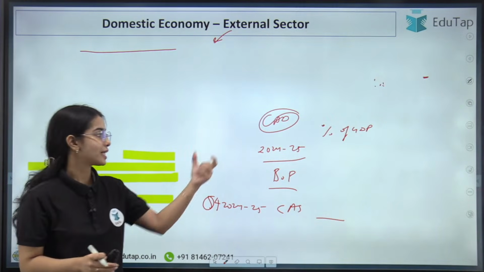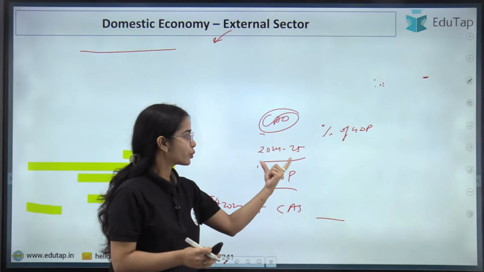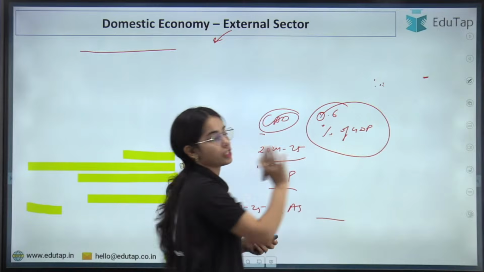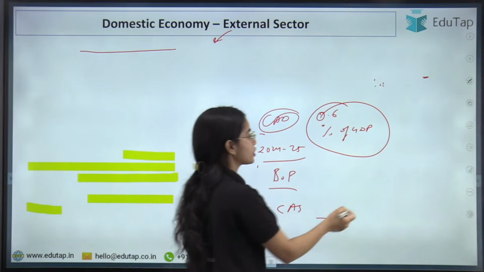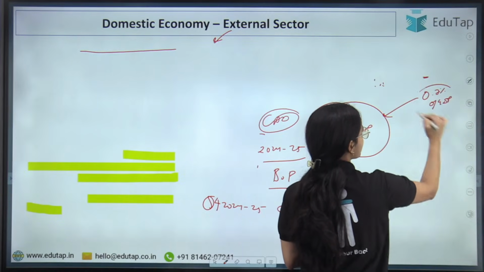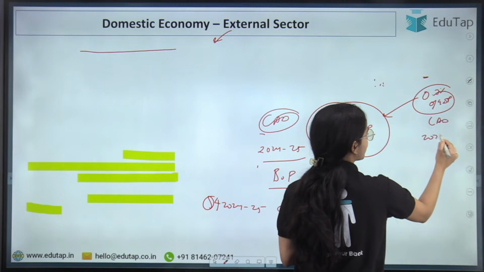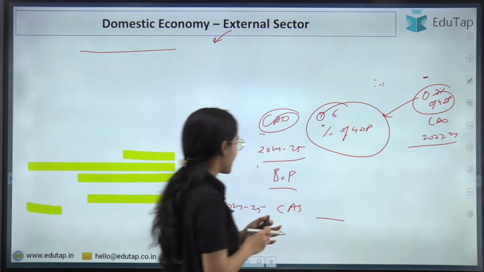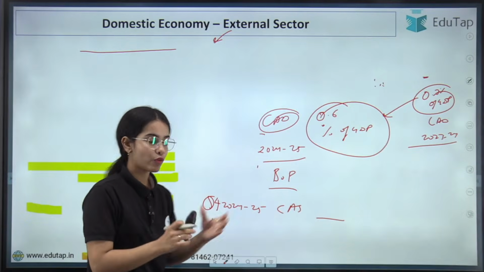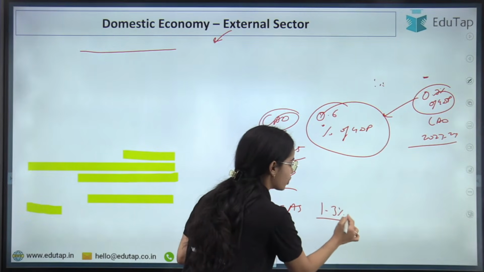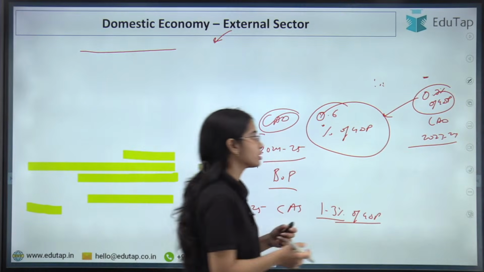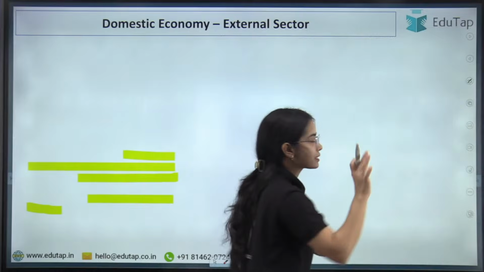So I hope you remember that the current account deficit in 2024-25 was 0.6% of GDP. That was lower than 0.7% of GDP, which was the current account deficit in 2023-24. Okay, and if you remember, in quarter 4 of 2024-25, there was a current account surplus of 1.3% of the GDP. Remember? Very good. So this is the idea. Now let's discuss it briefly.